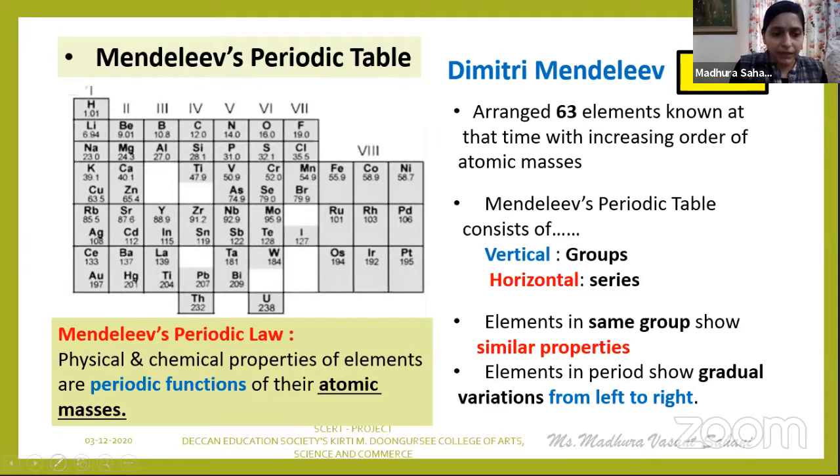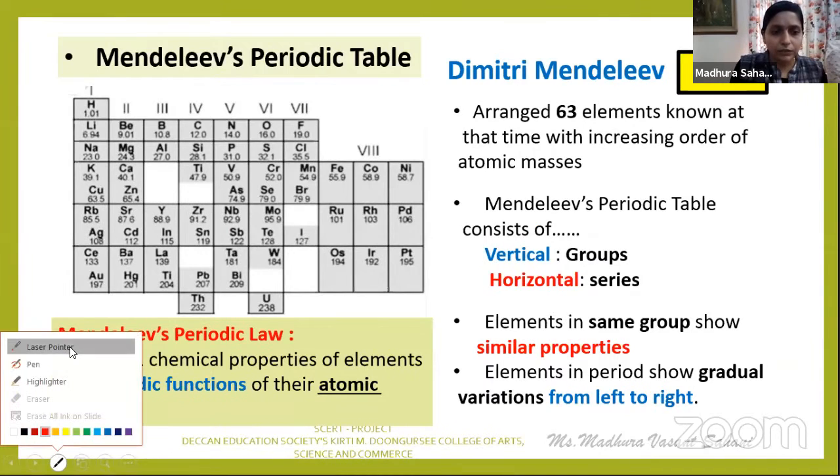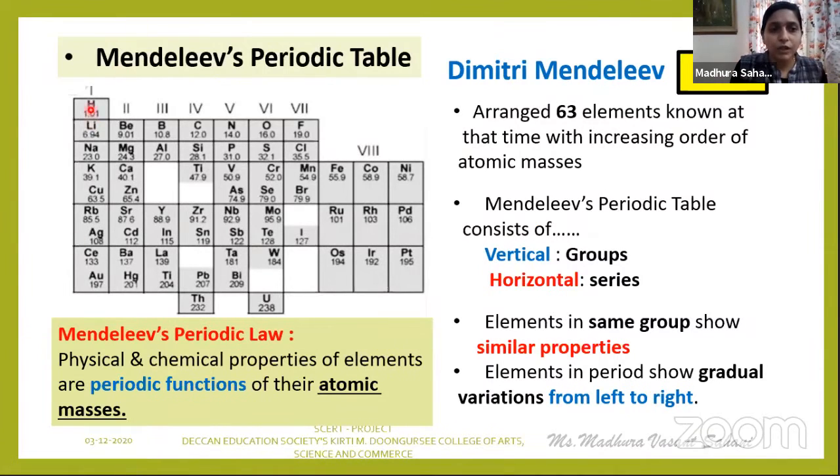This Mendeleev's periodic table consists of vertical groups and horizontal series. Now, how did Mendeleev arrange the elements? He arranged the elements in the increasing order of their atomic masses, but the ordinal or serial number of the elements he referred to as the atomic number.